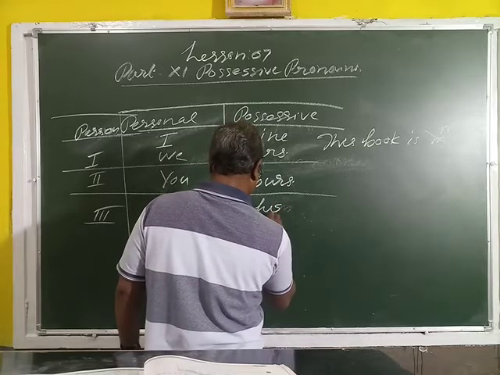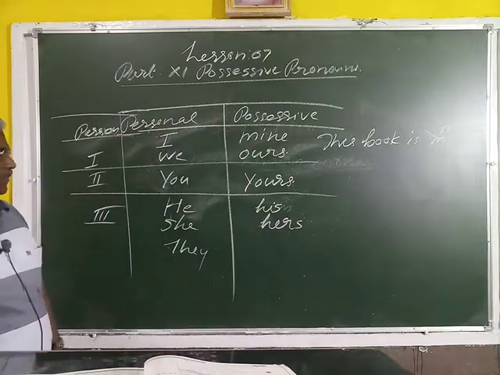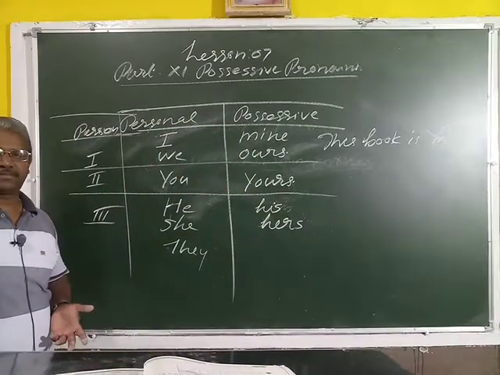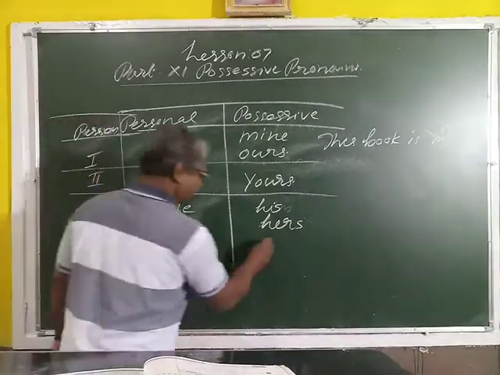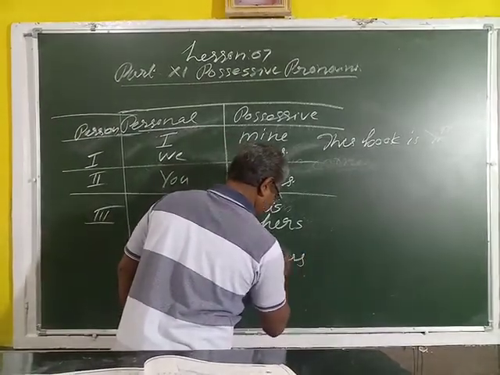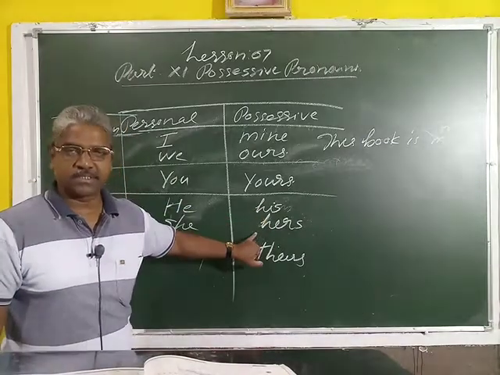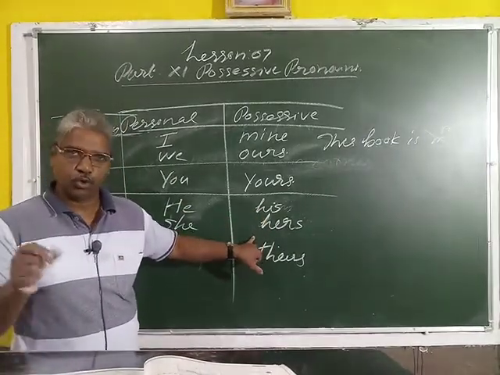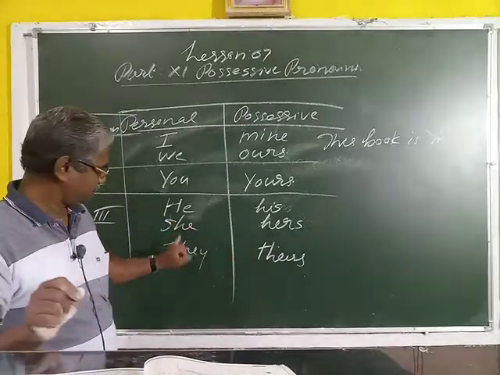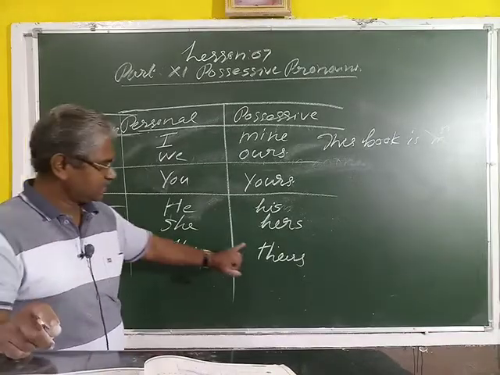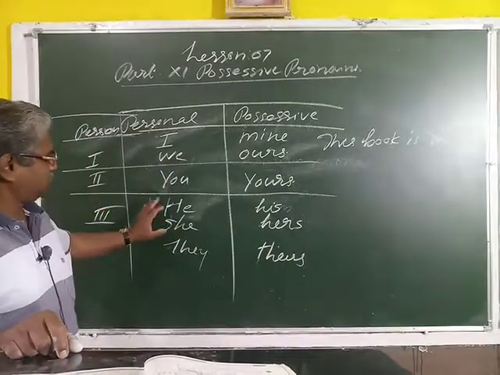His, hers, theirs. Here, his and hers are used as singular: he, she are singular. They is plural, so theirs is also plural.